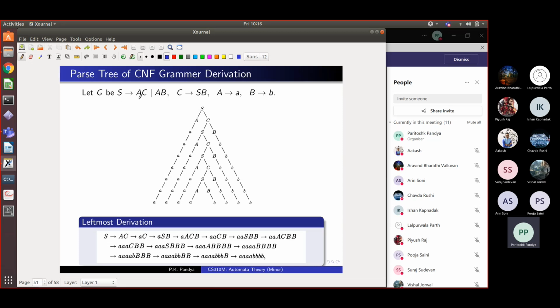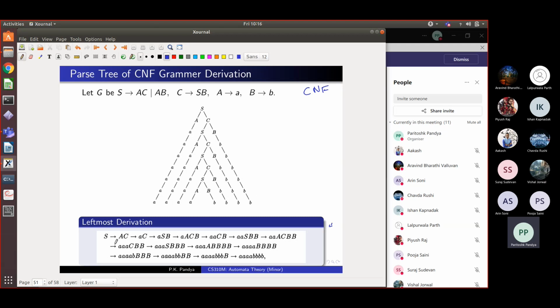Look, S goes to AC, there's a doubling rule. S goes to AB, there's a doubling rule. C goes to SB, there's a doubling rule. S goes to terminal a, there's a terminal rule. Capital B goes to small b, a terminal rule. So this is in CNF. I hope you will agree with that. Does anybody have a doubt about that? This grammar is in Chomsky normal form. And here is a derivation in that Chomsky normal form grammar. Forget the tree. We'll come to the tree in a moment. It's called the parse tree.